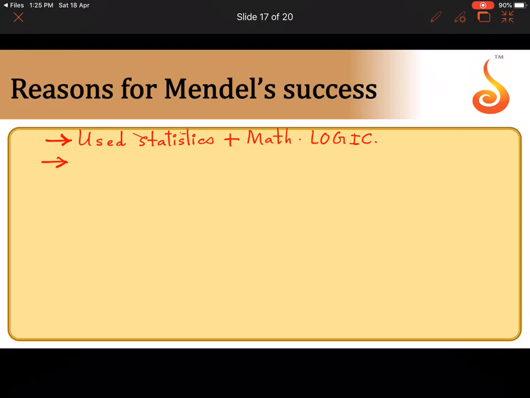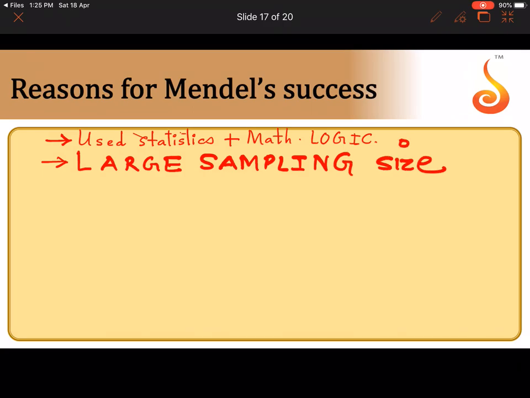But he used statistics and mathematical logic. He worked with a large number of plants, so he had a large sampling size. Whenever you work with more plants, your results become more credible. So this contributed towards the credibility of his results.